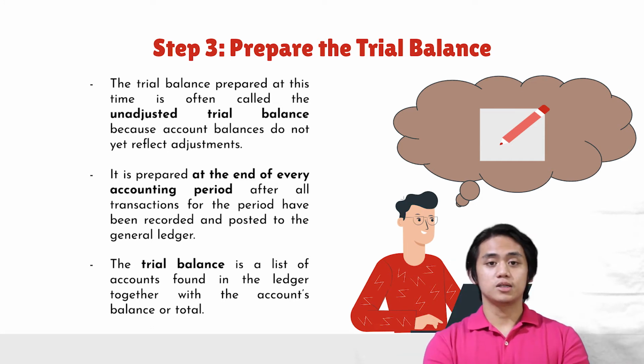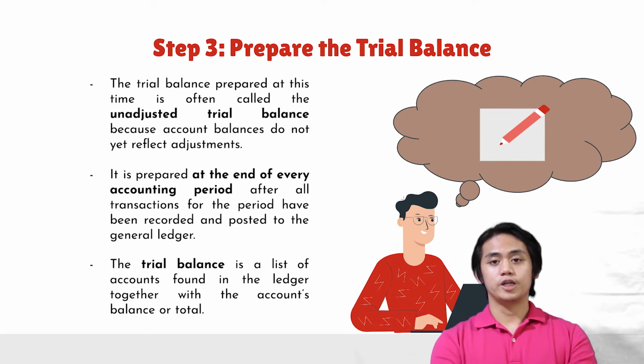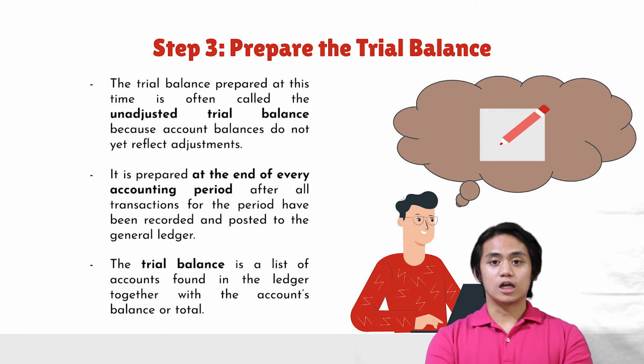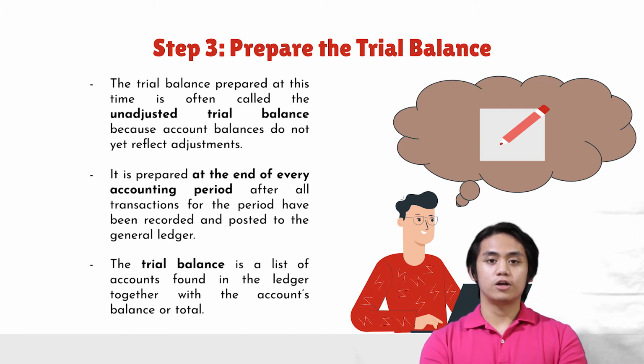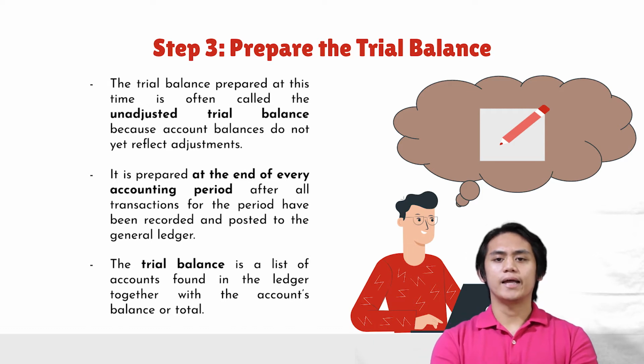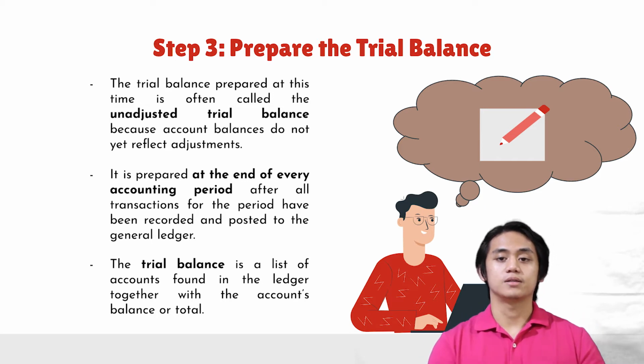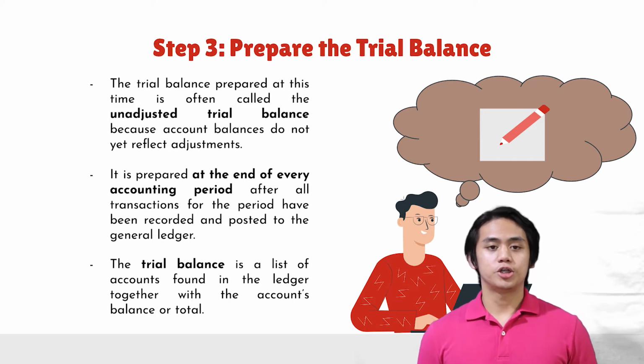The trial balance is a control device that helps eliminate accounting errors. When total debits do not equal total credits, the trial balance is out of balance. This condition alerts the accountant that errors have been made. On the other hand, if the total debits equal total credits, the trial balance is said to be in balance. However, this condition does not necessarily signify the absence of errors.